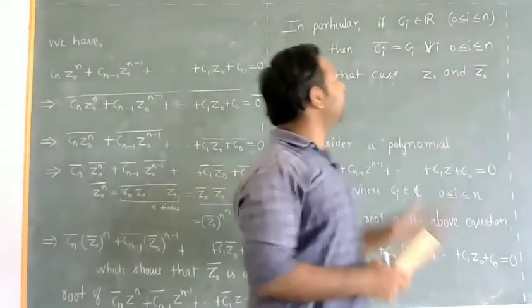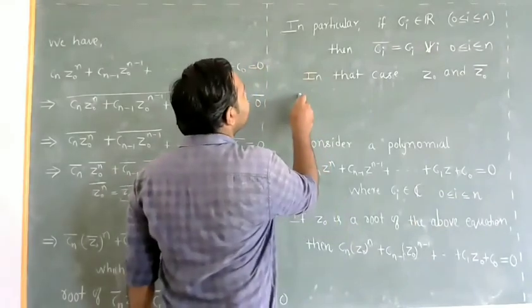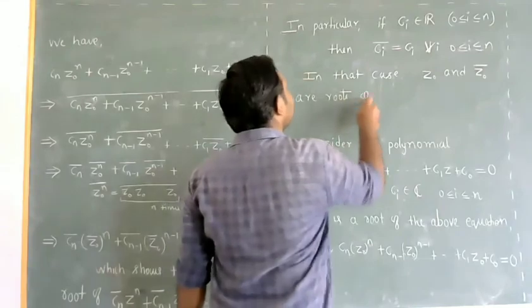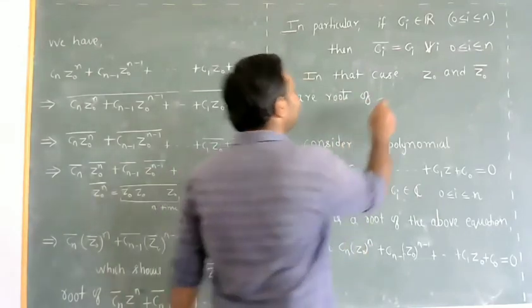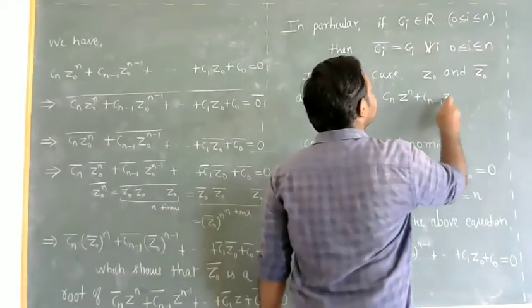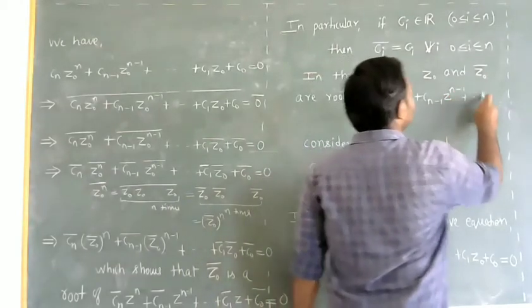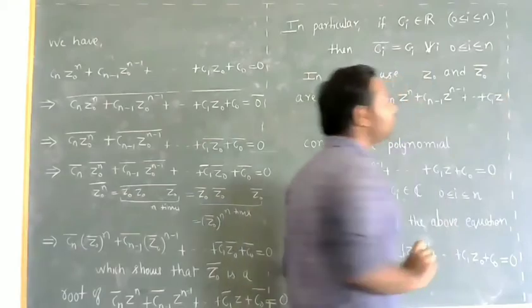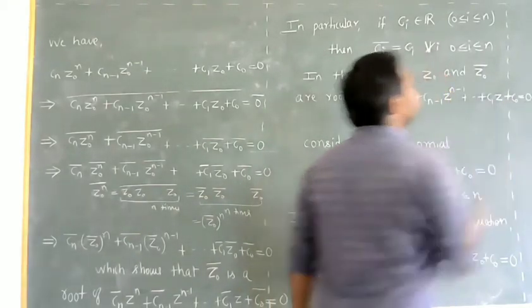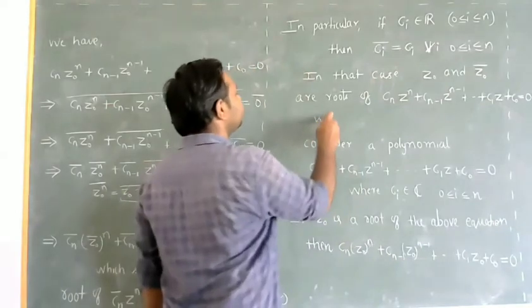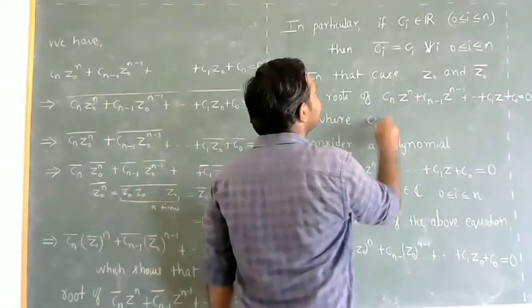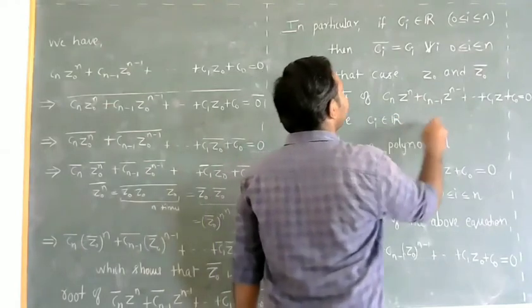So Z0 and Z0 bar are roots of the equation Cn z power n plus Cn minus 1 z power n minus 1, so on, C1 z plus C0 equals 0, where the Ci's are real numbers.